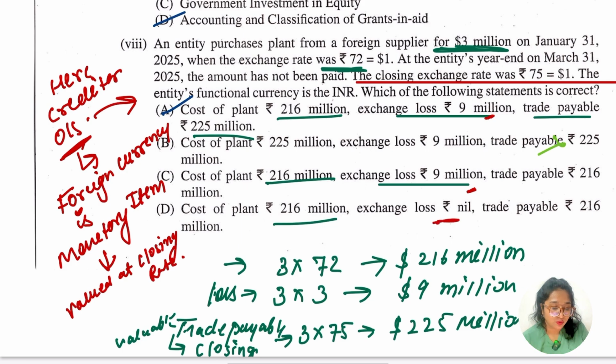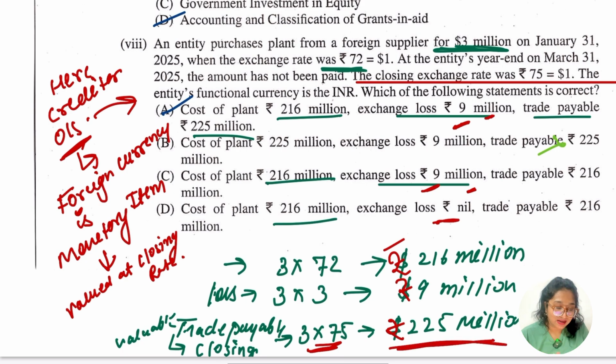So clear बोलूँ, अब तक my option is going to be A or my option is going to be C, ठीक है। Let's go for the last point, which is the value is going to be considered at valued at what? The closing rate, which is going to be 75, right? So 3 into 75 we are going to have, this is rupees ना guys, तो ये मैंने गड़बड़ कर दी, यहाँ पे रुपीस लिखने का, okay. So that would be 225 million.